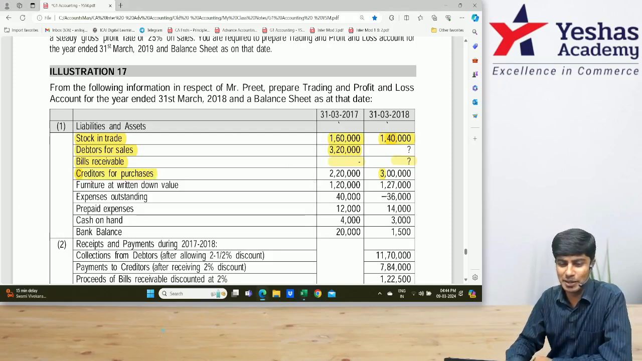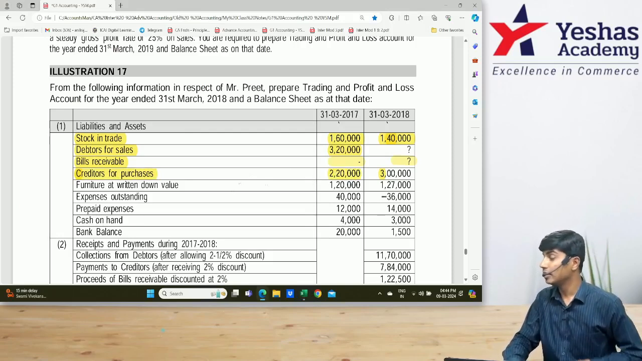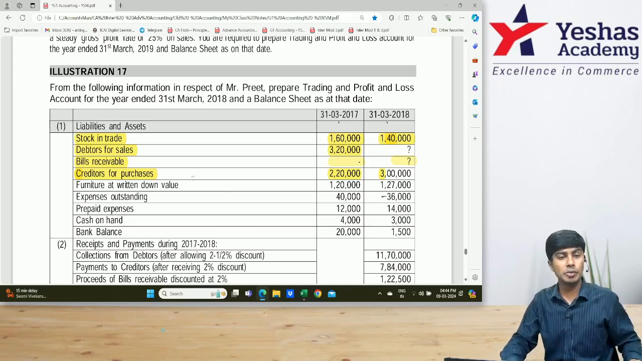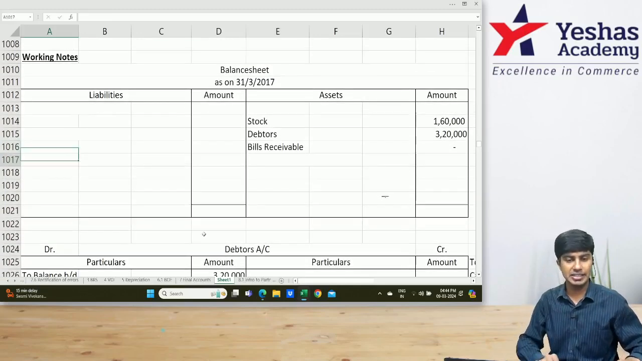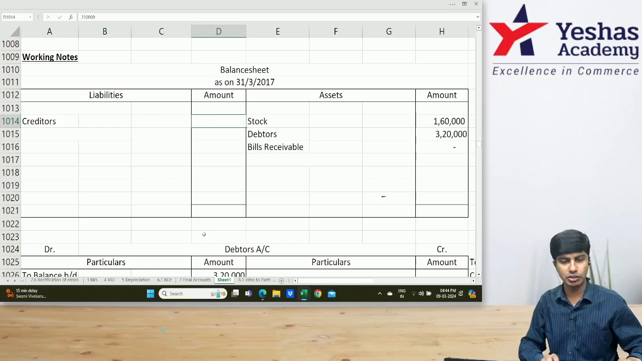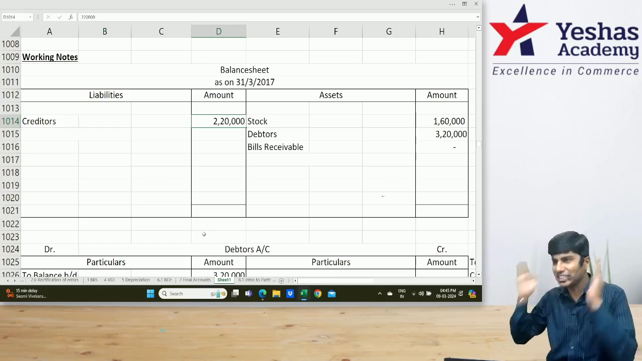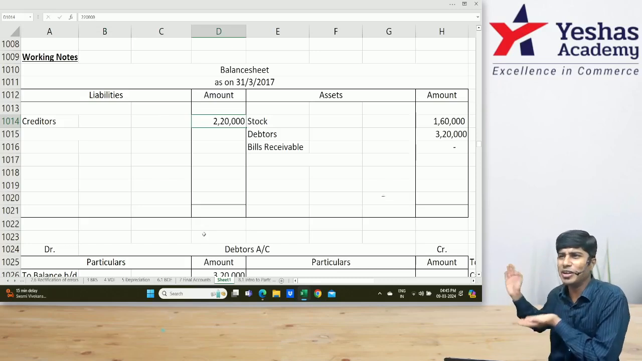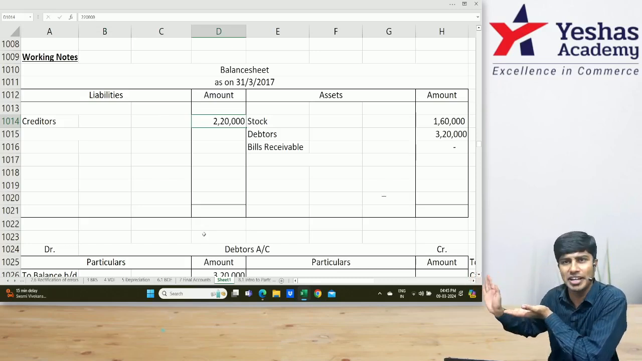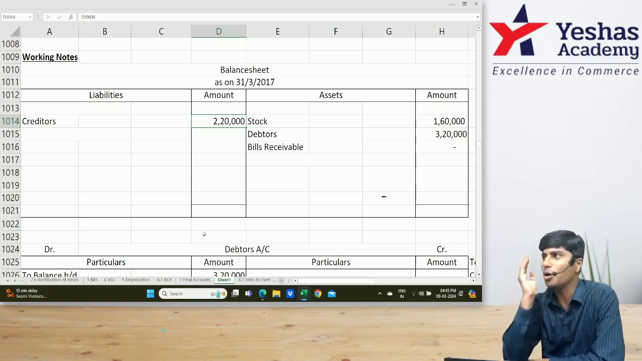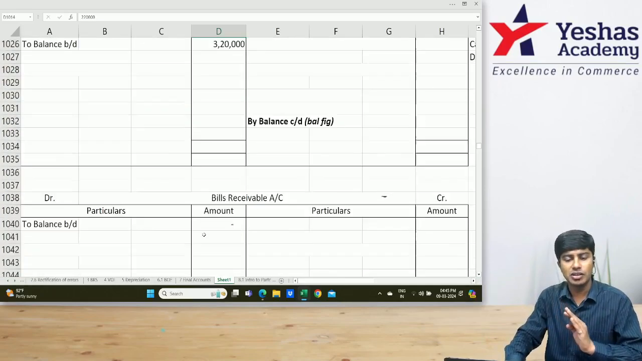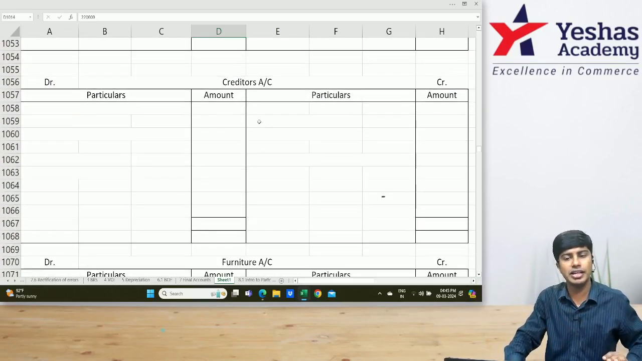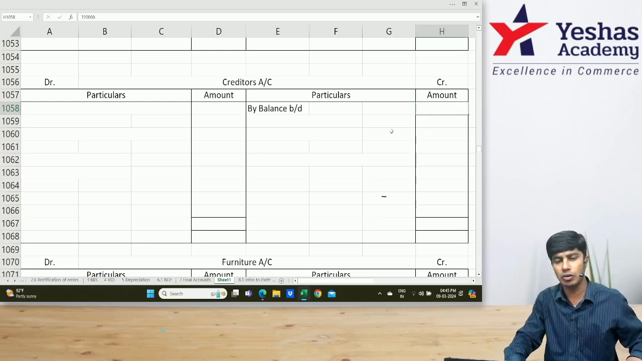Creditors for purchases 2,20,000. Now in our creditors account, this is the opening balance. In our opening balance sheet, I'll write on the liability side, creditors 2 lakh 20. Look at the balance sheet, liability side. Keep your memory also a little. Remember that, then see where it will go. Come to the creditors account. In your creditors account, you will write on the credit side by balance brought down 2,20,000.